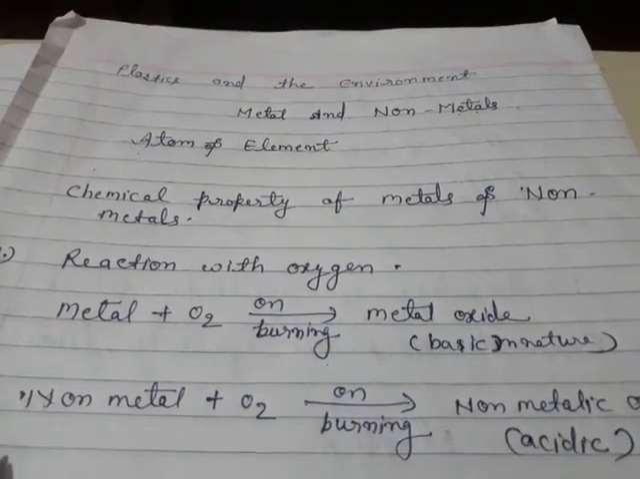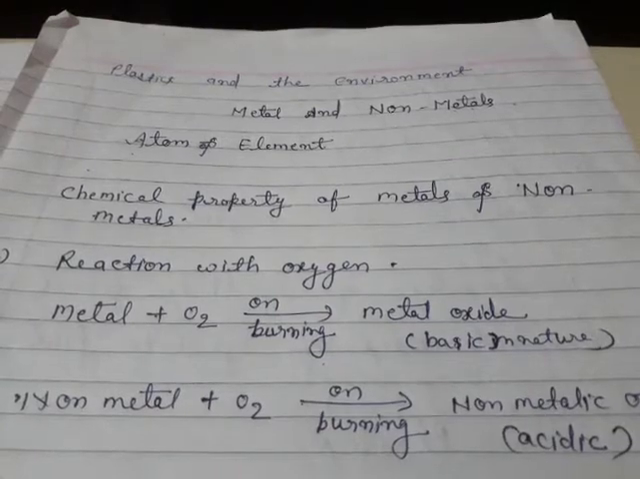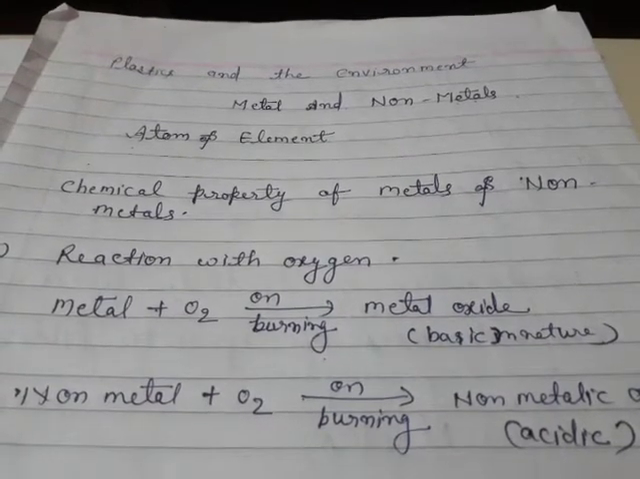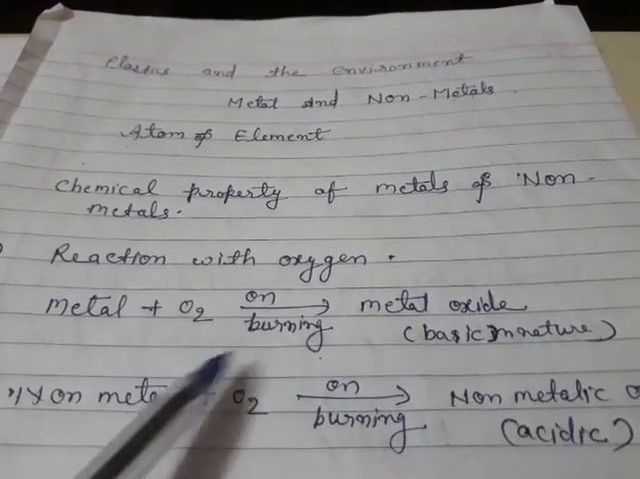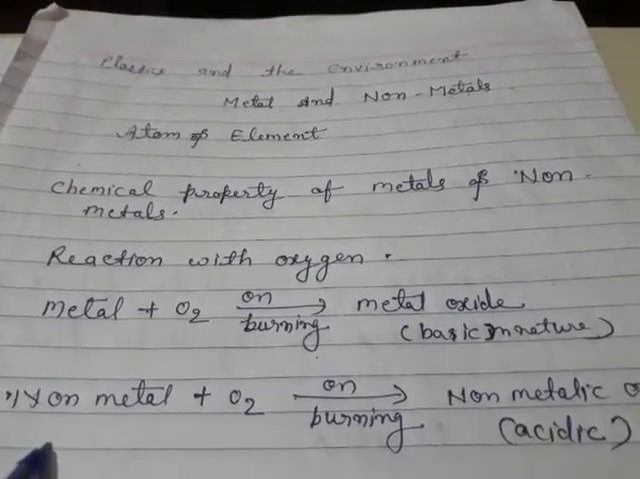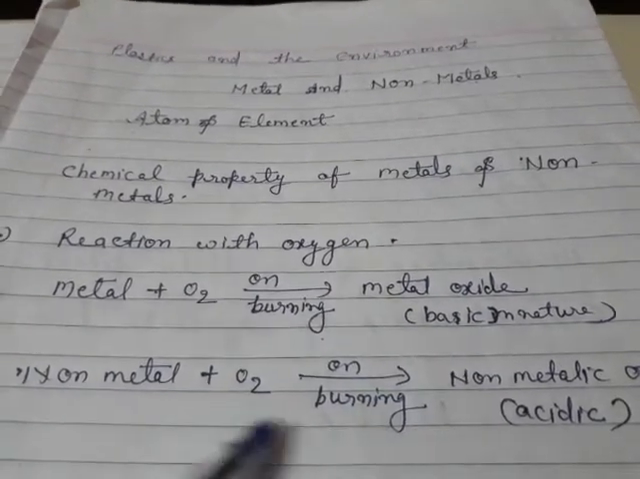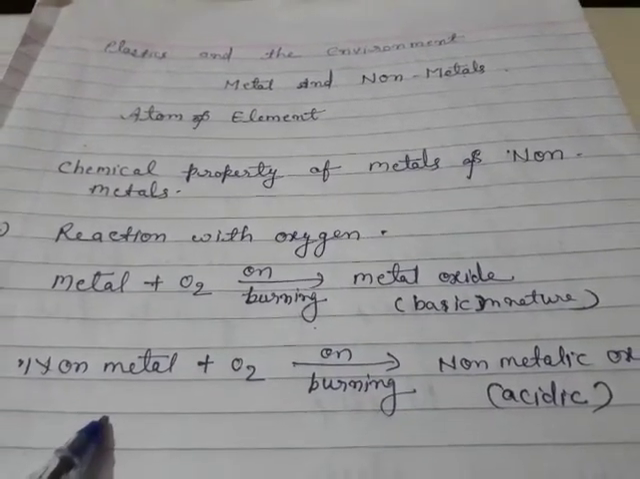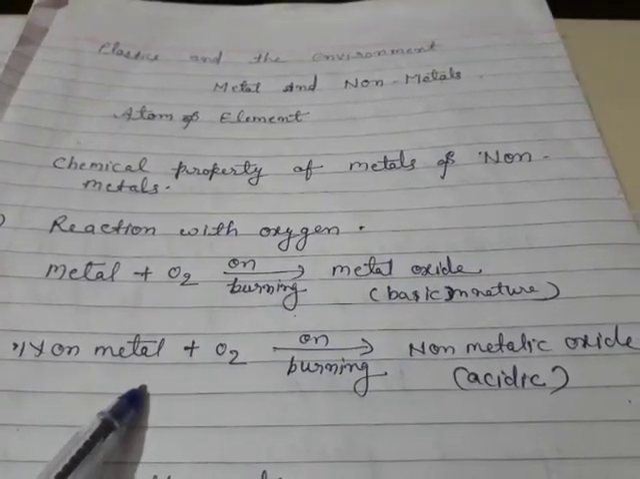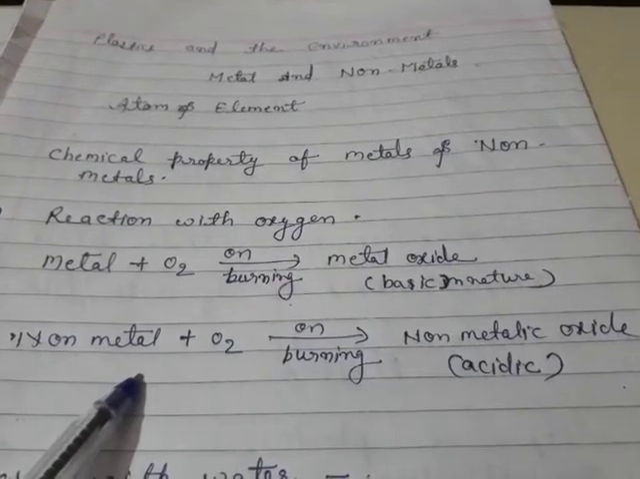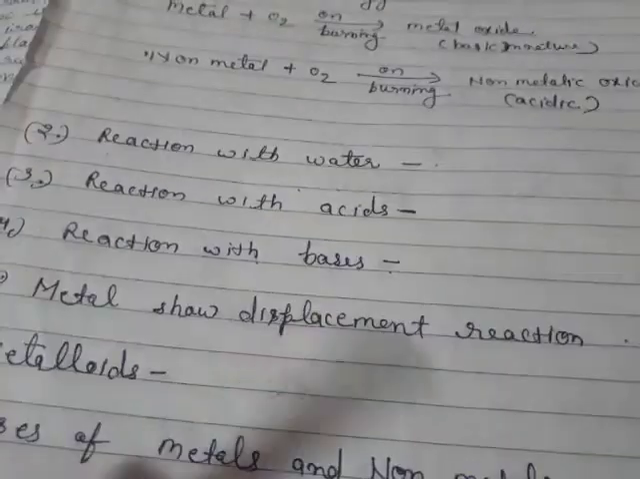Now we will discuss the chemical properties of metals and non-metals. First is reaction with oxygen. On burning, metals react with oxygen to produce metal oxides, which are basic in nature. Non-metals react with oxygen to produce non-metallic oxides, which are acidic in nature.